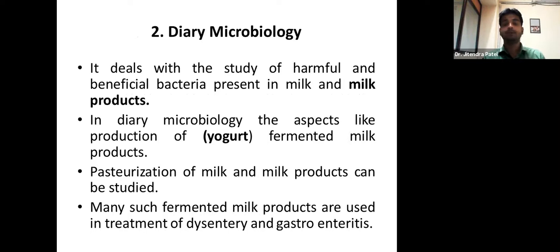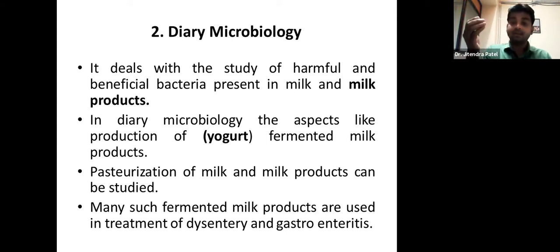Dairy microbiology means it deals with the study of harmful and beneficial bacteria, right? We need to know, because microorganisms cannot always be your friend, and they cannot always be your enemy. Sometimes they are harmful, sometimes they are beneficial. Some microorganisms are harmful, some are beneficial. So we need to identify what their role is and where they are playing it.